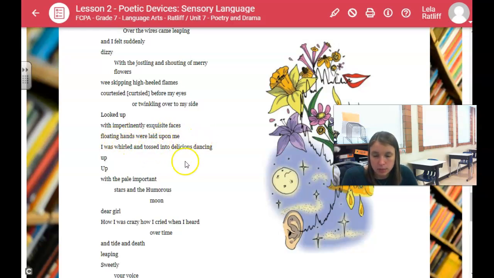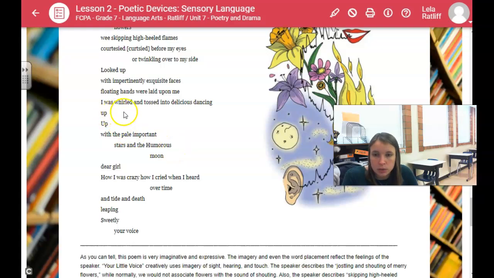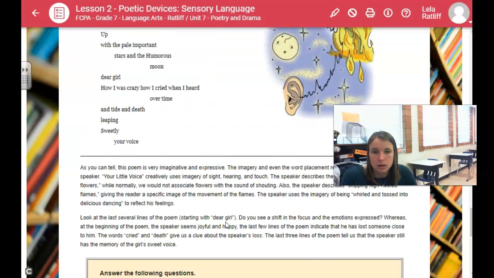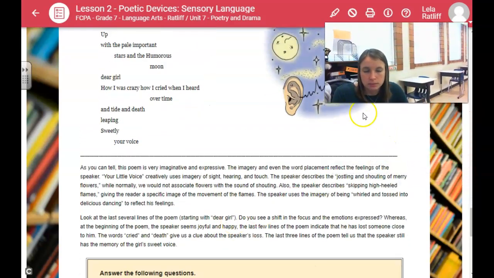Floating hands were laid upon me. I was whirled and tossed into delicious dancing, up, up, with the pale, important stars and the humorous moon. Dear girl, how I was crazy, how I cried when I heard over time, and tide and death, leaping sweetly your voice.